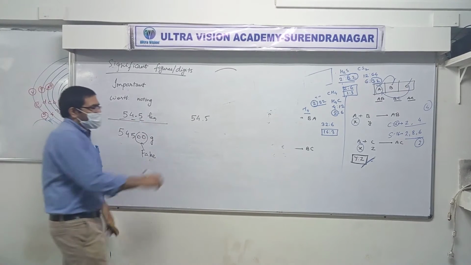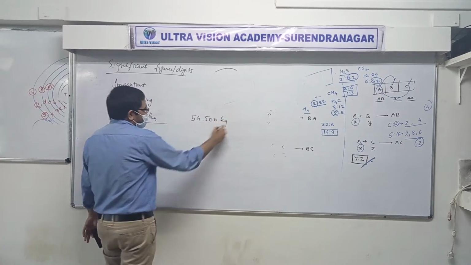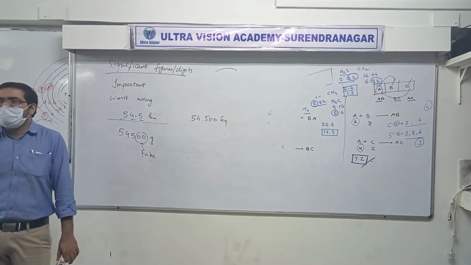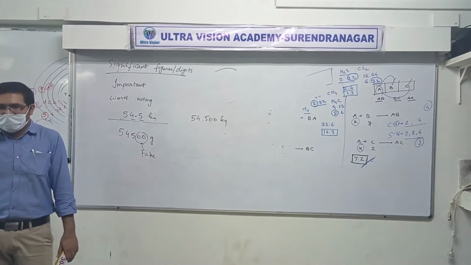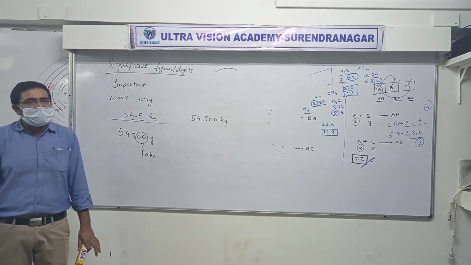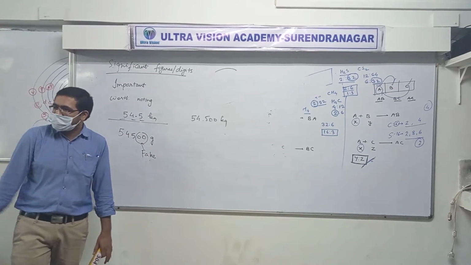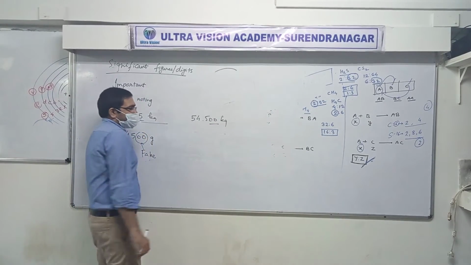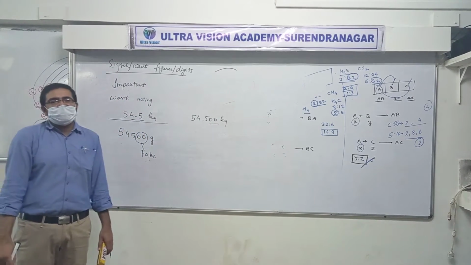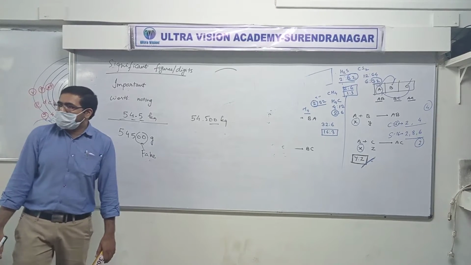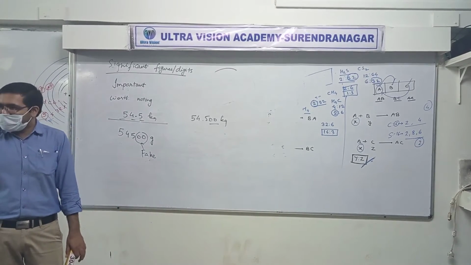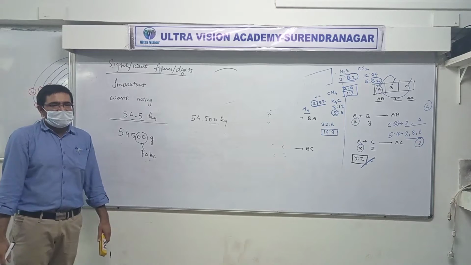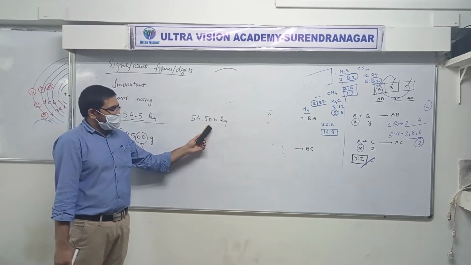Then he says 54.500 kg. Were these zeros measured or not measured? Not measured. It was only measured till this part.